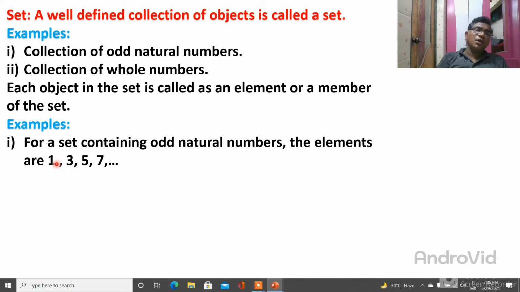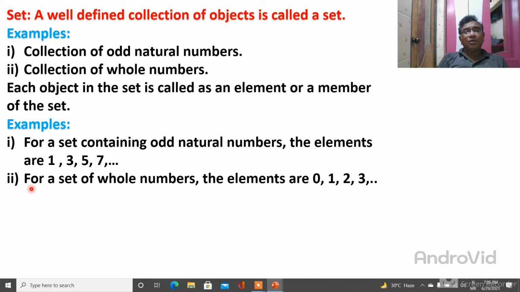They are giving an example of a set containing odd natural numbers, and the elements are the odd numbers 1, 3, 5, 7. So 1 is an element or member because it is an object in a set. Similarly 3, 5 and 7 are each an element or member. Then a second example, a set of whole numbers: 0, 1, 2, 3. This is also a set because they give whole information about it.